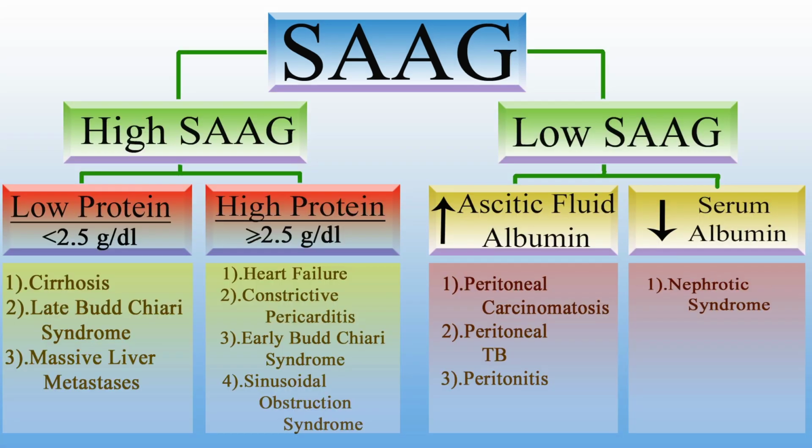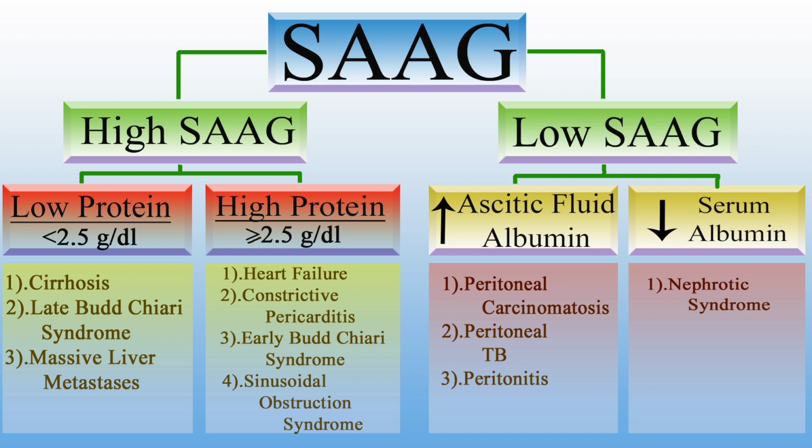This SAG is useful in understanding and evaluation of ascites. This SAG may be classified into high SAG and low SAG ascites. This high SAG ascites is again subclassified into low protein and high protein ascites. In low protein ascites, the protein value is less than 2.5 gram per deciliter, of which the causes are cirrhosis, late Budd-Chiari syndrome, massive liver metastasis. In high protein ascites, the protein value is greater than 2.5 gram per deciliter, and the causes are heart failure, constrictive pericarditis, early Budd-Chiari syndrome and sinusoidal obstruction syndrome.